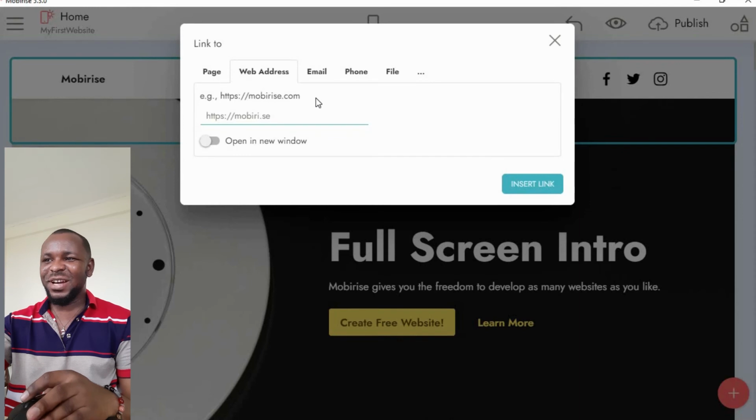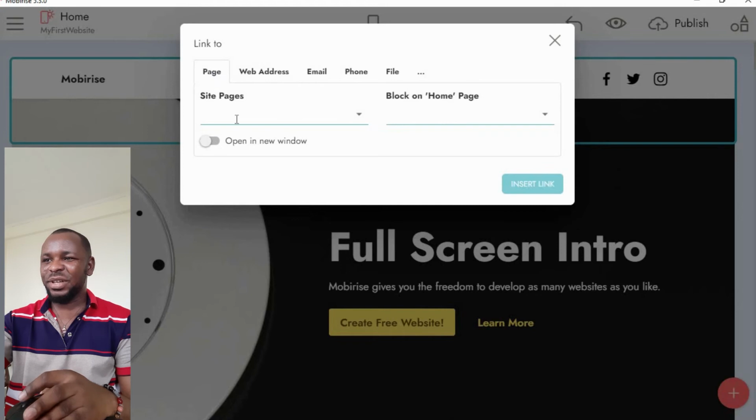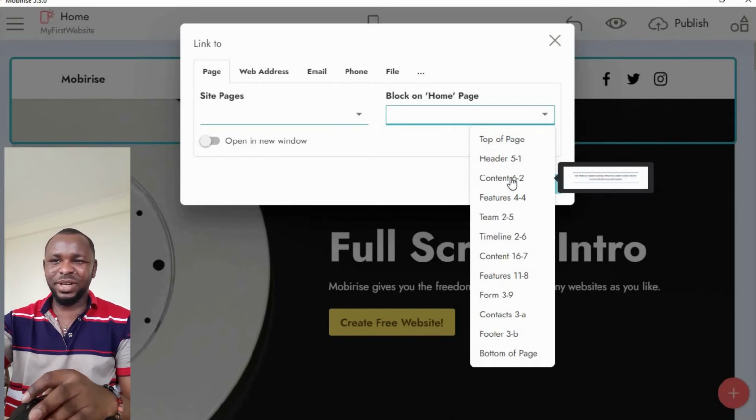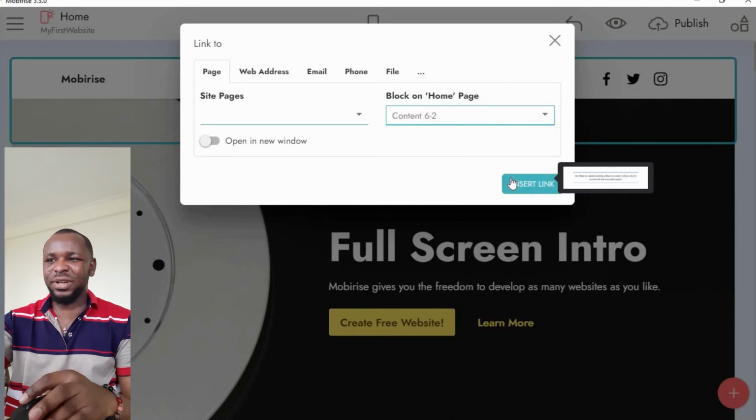Then you connect it to one of the blocks. Here is not the web address. So we come here to the pages, and we go to block on home page. We select, and as you hover, it shows to the right side for you to see where you are referring to. So this is where you want to connect the about us to. So we click on it.